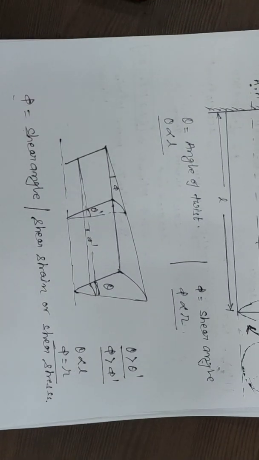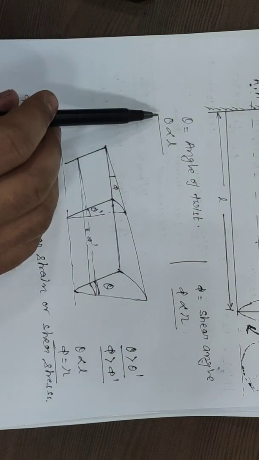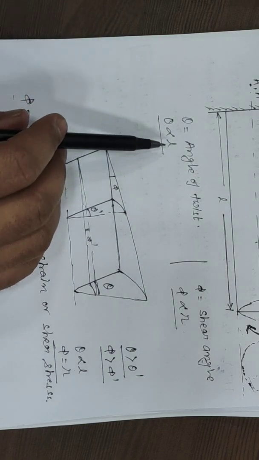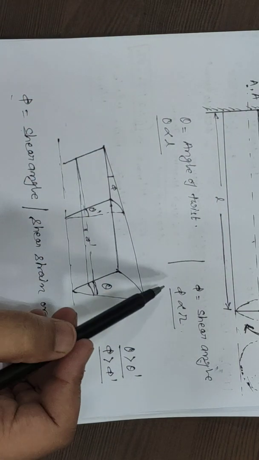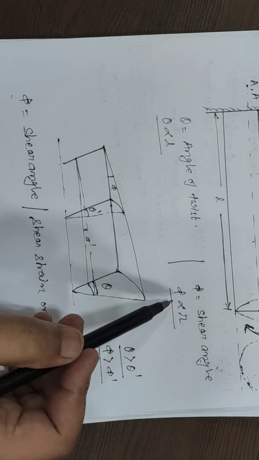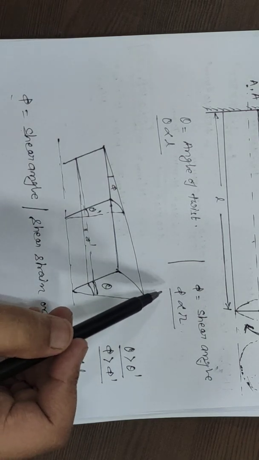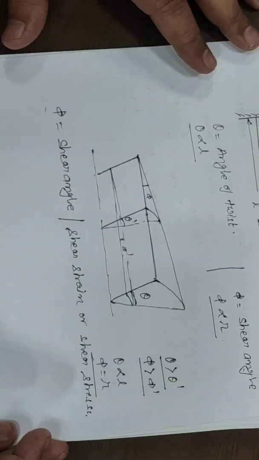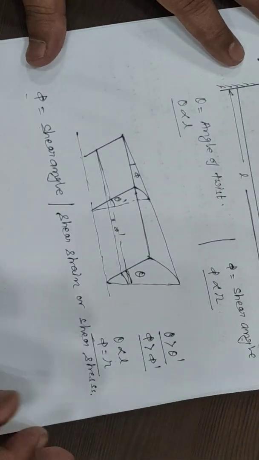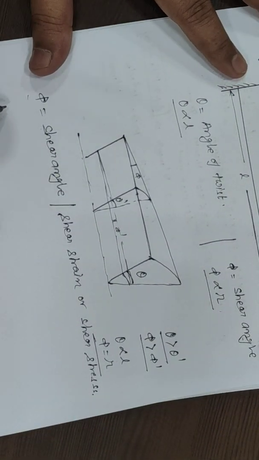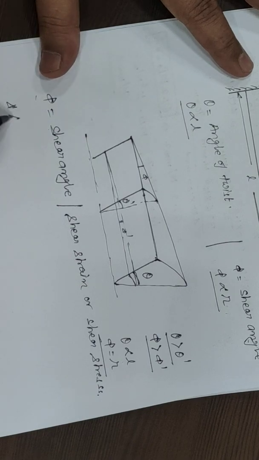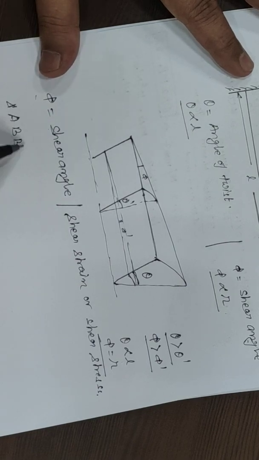So from here we have observed that the angle of twist theta is directly proportional to L, and the shear angle phi is directly proportional to R. Now we are taking this triangle A B B dash.